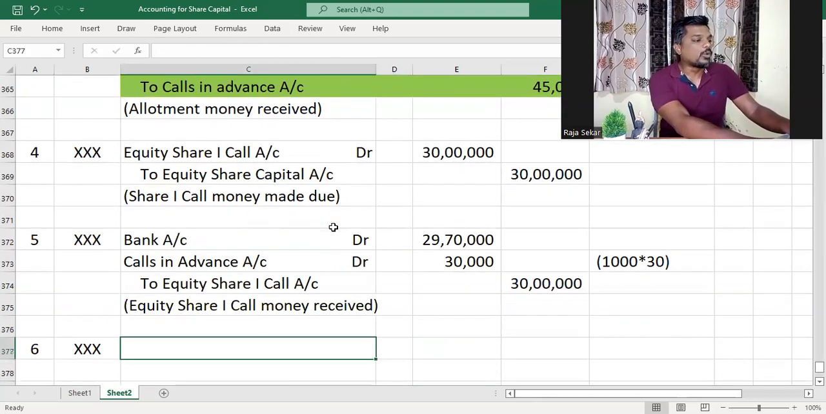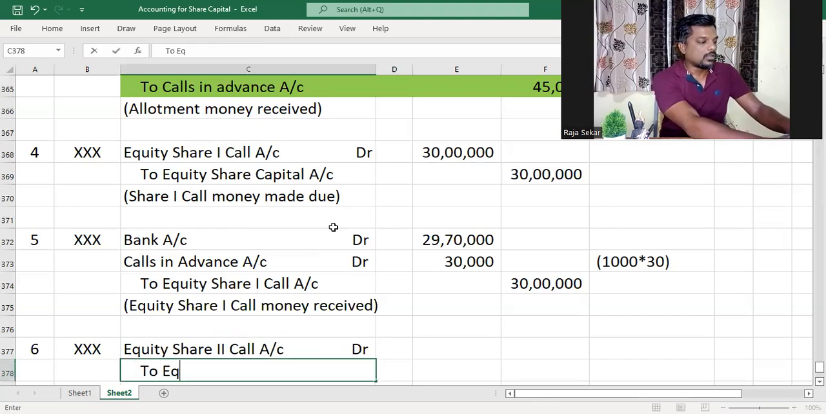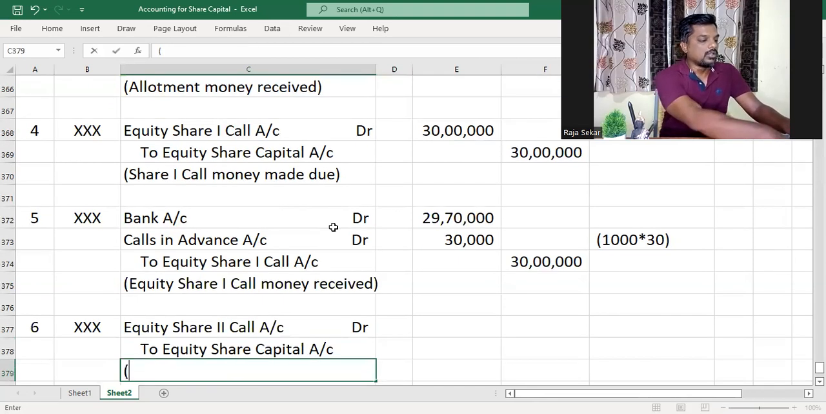And now what we will do is we will make this second call due. Equity share second call account debit to equity share capital account. We'll make it due for the entire amount. Mind you, I already told you, even if there was advance or arrears or whatever it be, we'll always make the amount due on installments for the full amount. Equity share second call made due.